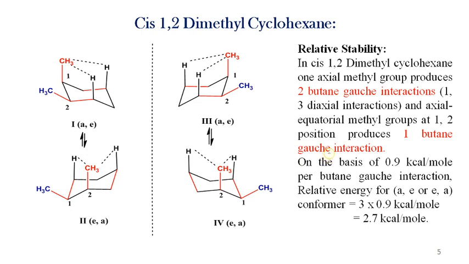So there are a total of 3 butane gauche interactions, and on the basis of 0.9 kilocalorie per mole per butane gauche interaction, the relative energy for the axial equatorial or equatorial axial conformer is 3 into 0.9, that is 2.7 kilocalorie per mole.